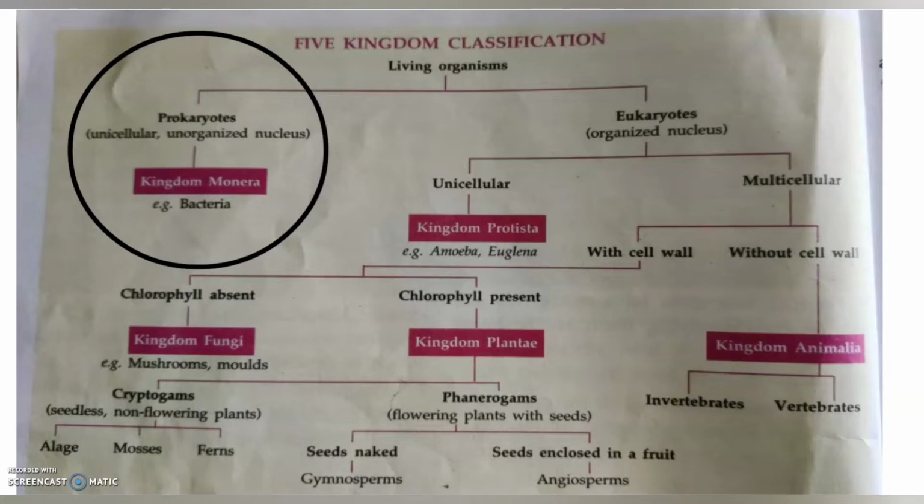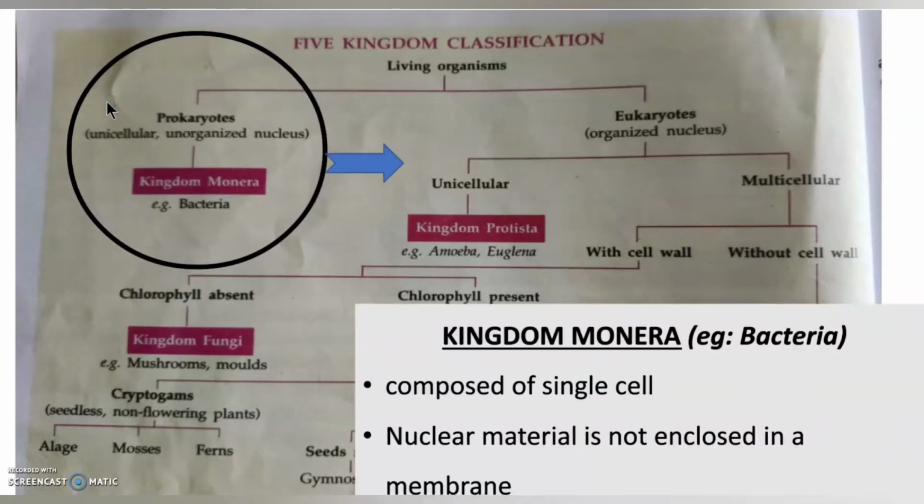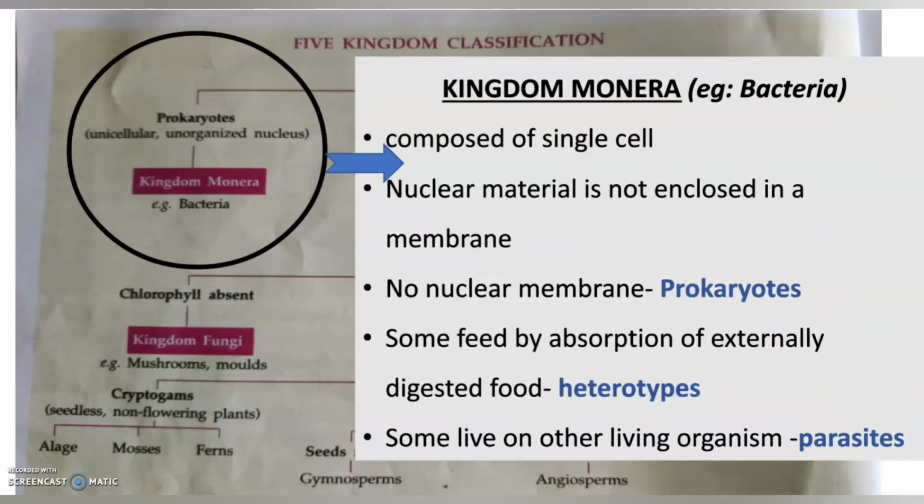The example of Kingdom Monera is bacteria. So we are going to discuss more about Kingdom Monera. This kingdom mostly contains bacteria, and bacteria is actually composed of a single cell. But it's different from the other single-celled organisms because this is a prokaryote. Prokaryote means it does not have a nuclear membrane. The nuclear material is not enclosed in a membrane.